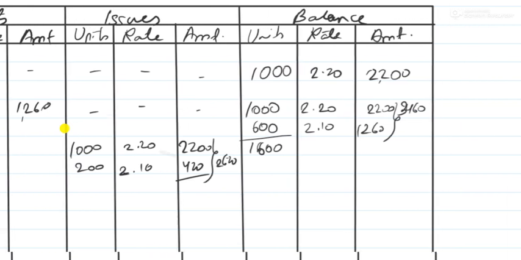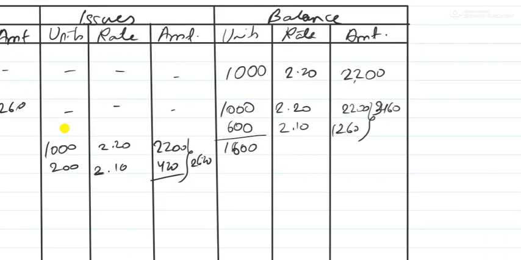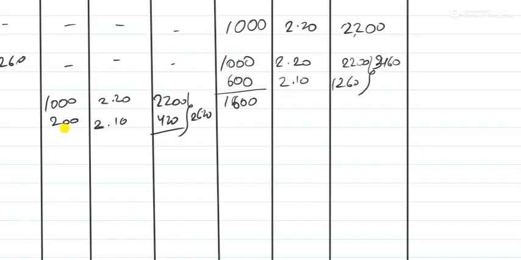So now we'll write the balance. In the balance we have only 400 units left. Clear? Why 400 units left? Because 1000 units is already sold, and from 600 units, 200 units have been sold. So what is left? Only 400. And what is the rate of 400 units? It is 2.1. So 400 into 2.1 is equal to 840. It is that simple.